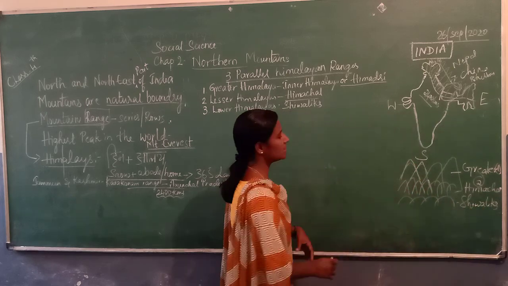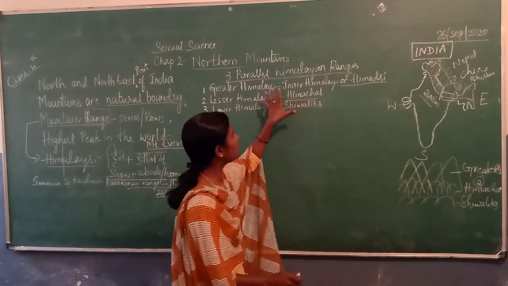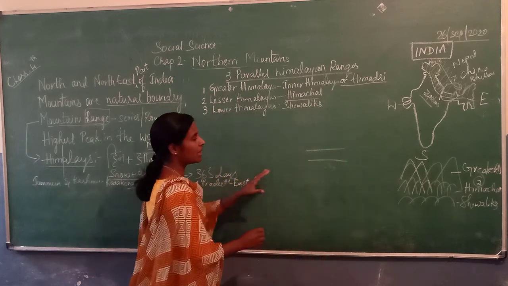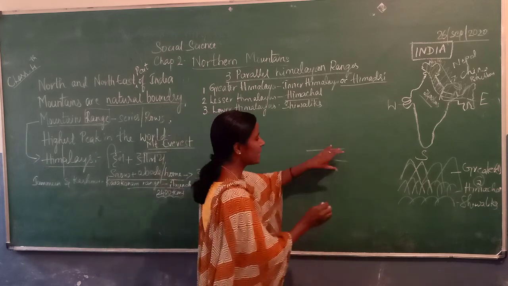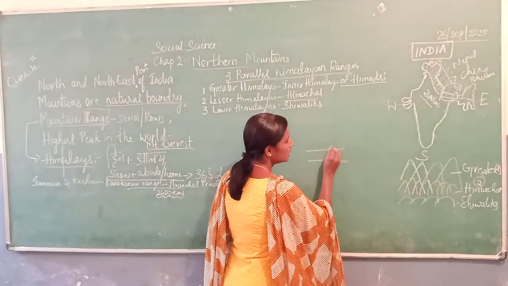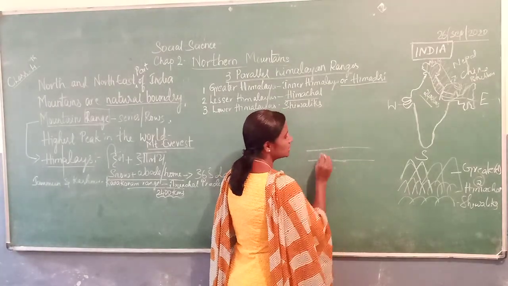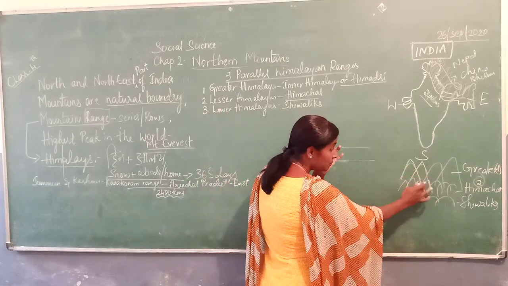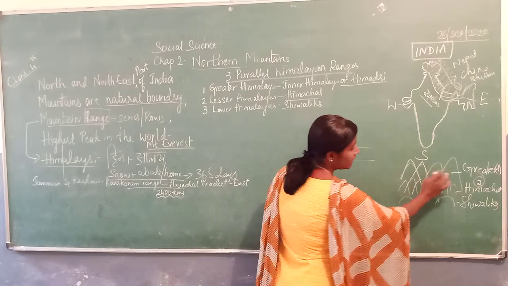The mountain ranges are parallel, three parallel ranges. Parallel means two lines that never meet. They will be straight, so it is called parallel. Here also the mountains are three parallel mountains. They never meet.